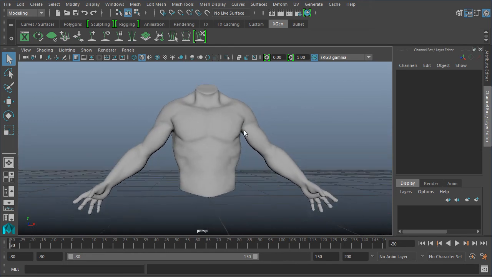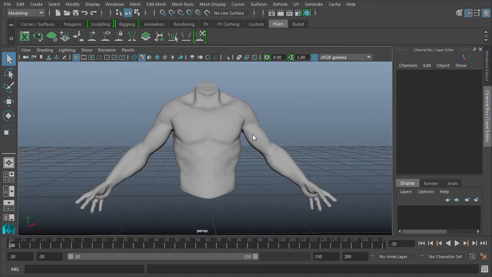So I think we've covered most of what I wanted to do here in this lesson. You guys have a rough idea of what we're going to be doing and the asset that we're working with. So in the next lesson, let's go ahead and talk about XGen. I'll show you guys how to load it, as well as what systems we'll be using. So I'll see you guys in the next lesson.